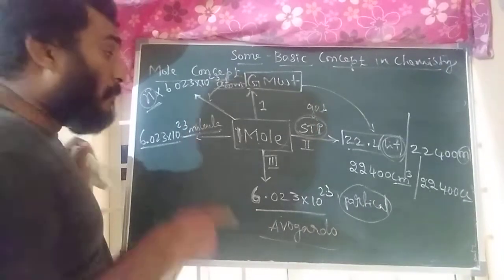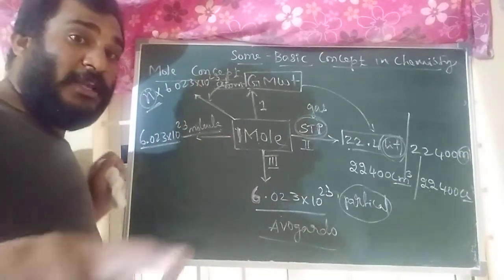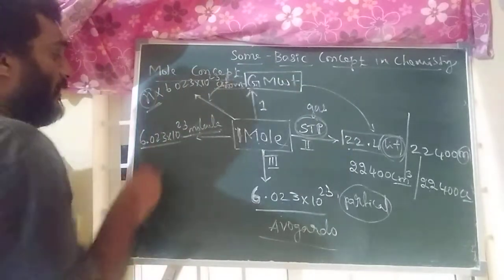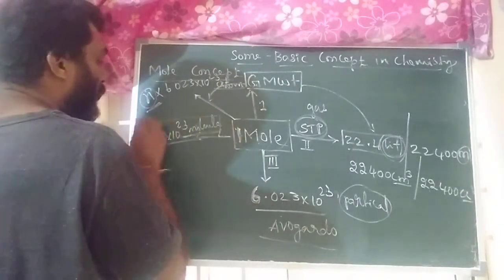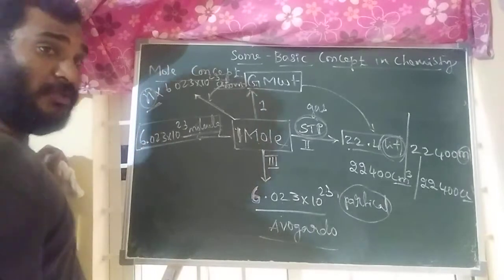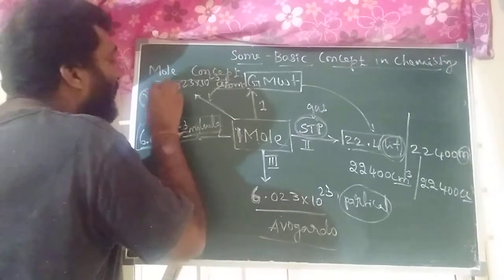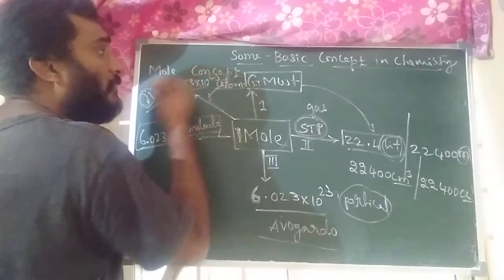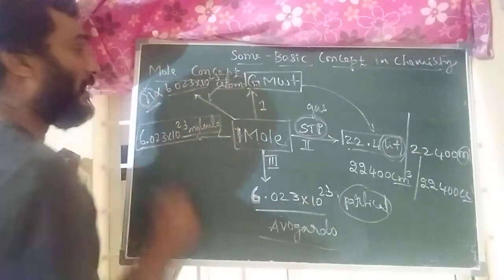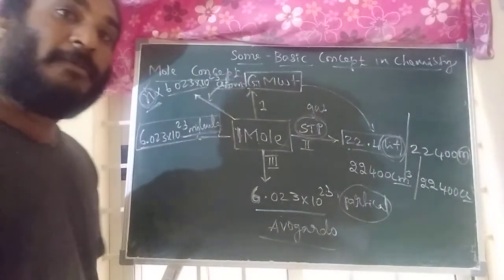Understood? This is for molecules. If molecules are there, 1 mole of any substance contains how many molecules? It means 6.023 × 10^23 molecules. In terms of atoms, we should write n × 6.023 × 10^23, where n means the number of atoms.